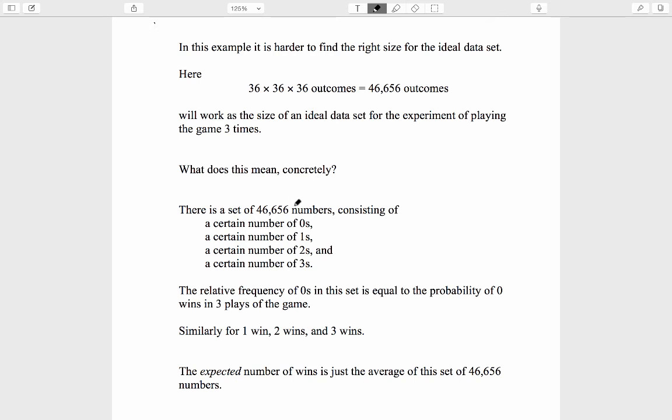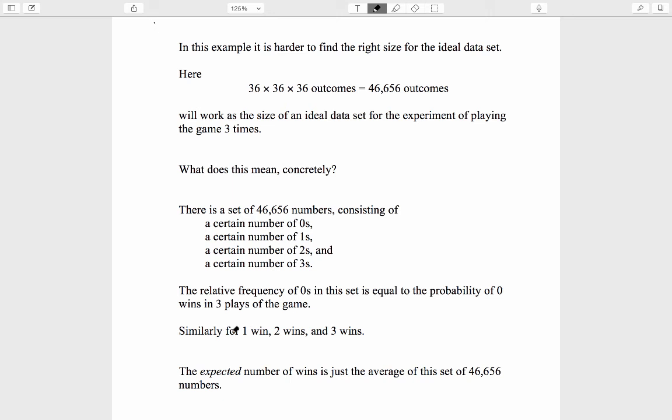There is a set of 46,656 numbers, consisting of a certain number of zeros, a certain number of ones, a certain number of twos, and a certain number of threes. The relative frequency of the zeros in this large set is equal to the probability of 0 wins in 3 plays of the game. Since the probability of getting 0 wins is so high, very many of these 46,000-something numbers are going to be zeros.